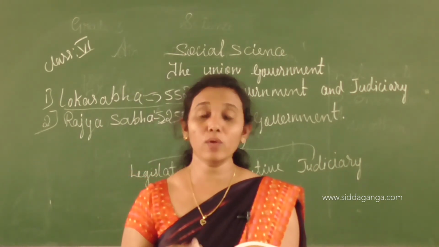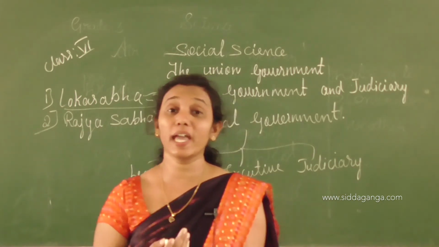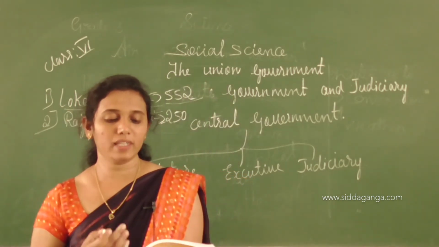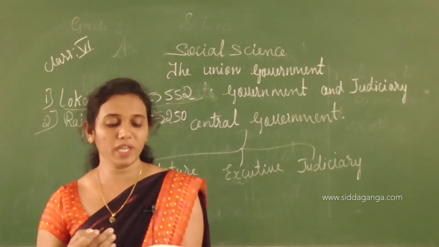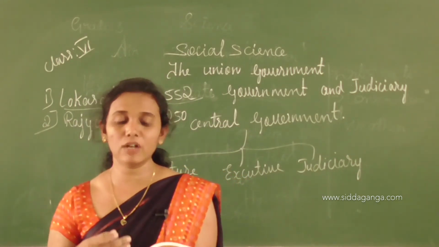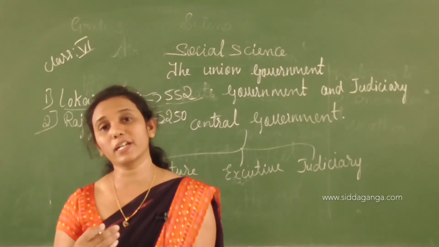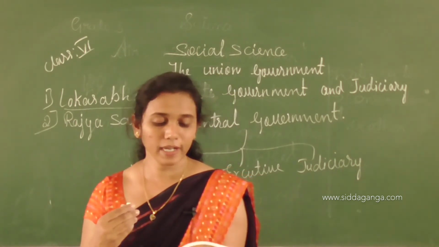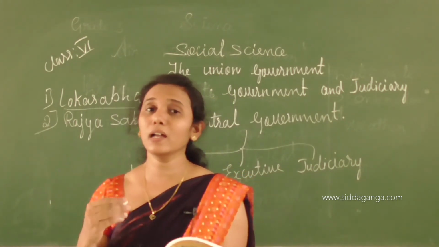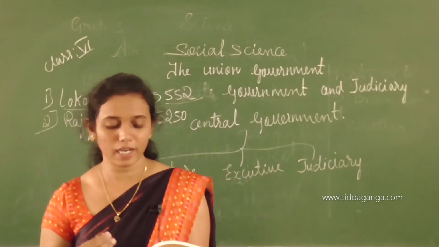The states have their own government. Now we talk about the state government, children. Every state has its own government, though their extent of power is limited. They have autonomy in their matters. The states are formed on the basis of languages. The state language of Karnataka is what, children? Kannada. The state of Karnataka, the language is Kannada.